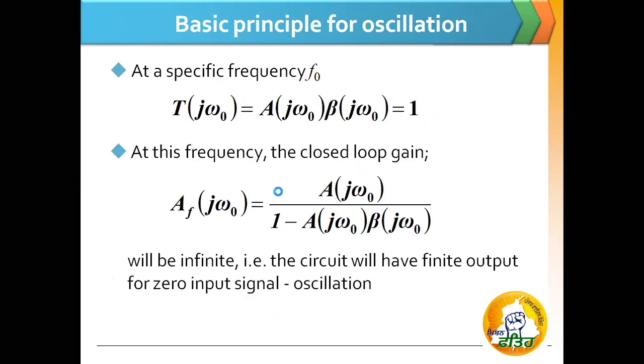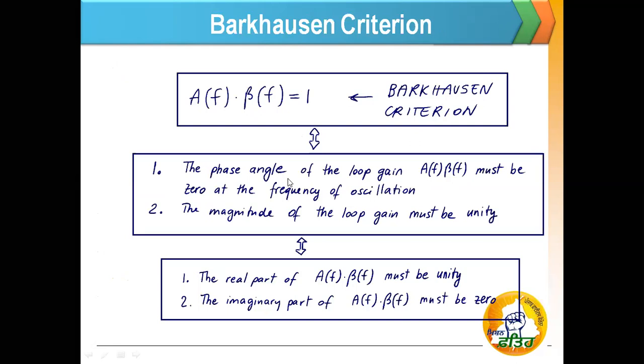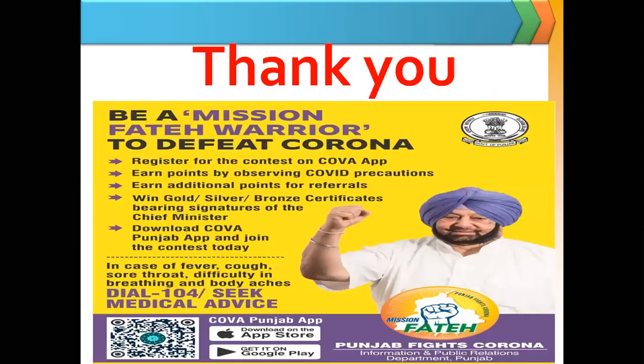Now coming to this slide, it means the phase angle of the loop gain A into beta must be 0 at the frequency of oscillation. So this is all about the Barkhausen criteria, these two very important conditions for having sustained oscillations. So thank you all.